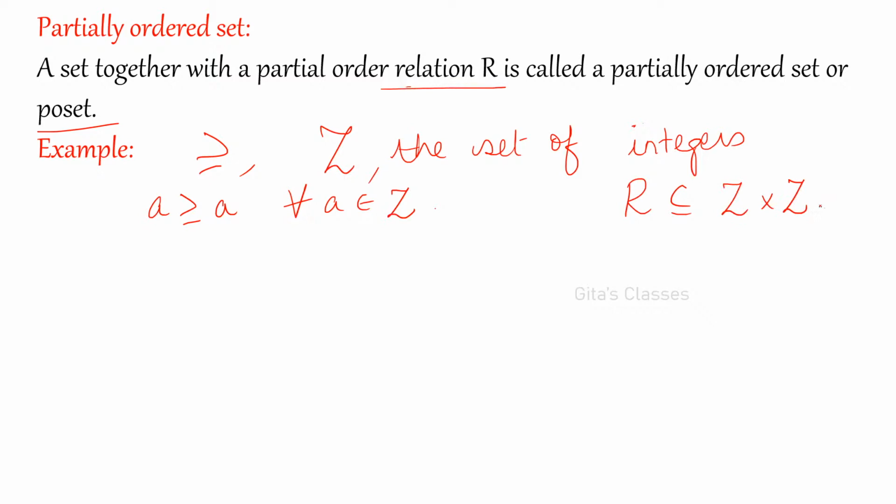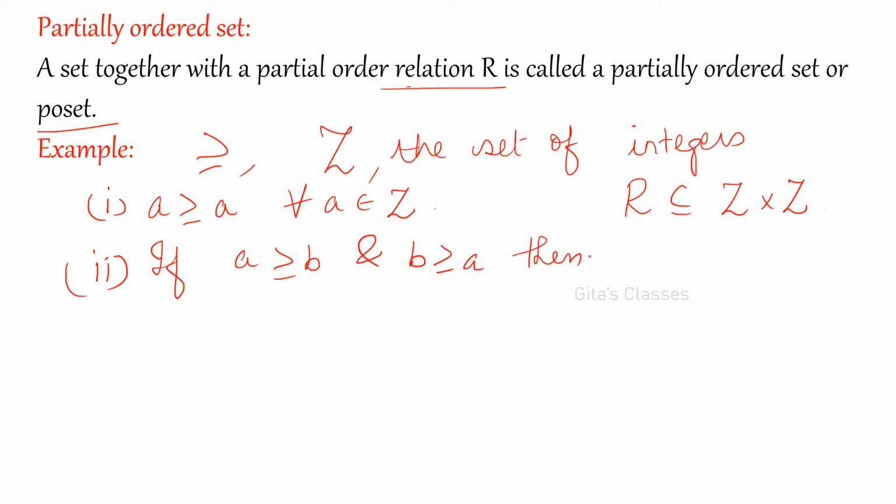Isn't it? Now, can you say whether it is true? The first condition: for partial order, you have to prove that it is reflexive, antisymmetric and transitive, right? First one, is it true? Can you say that A is greater than or equal to A for all A belonging to Z? Now, if A is greater than or equal to B and B is greater than or equal to A, then what? When is it possible?